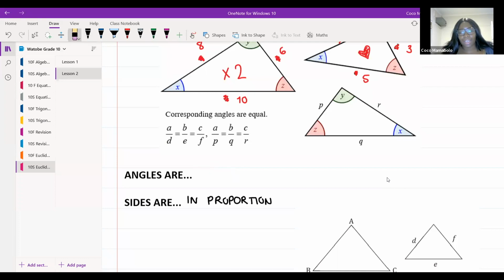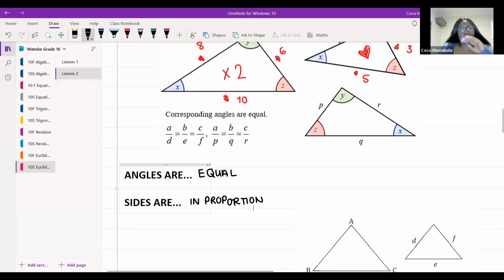I'm going to ask you guys again. In similar triangles, the angles are what? Tell me in the chat. That's it, good. My angles are equal. And the sides in a similar triangle, the sides are what? Do not say equal, it's not equal. I'm giving you a hint. That's it, good. My sides are in proportion.